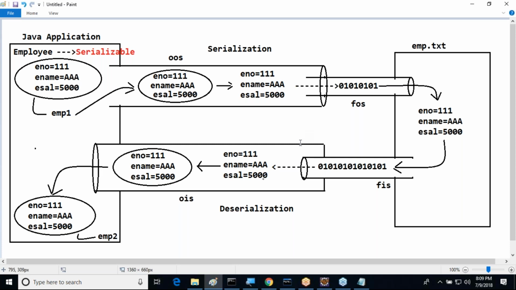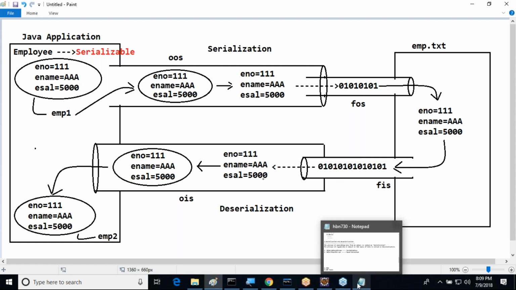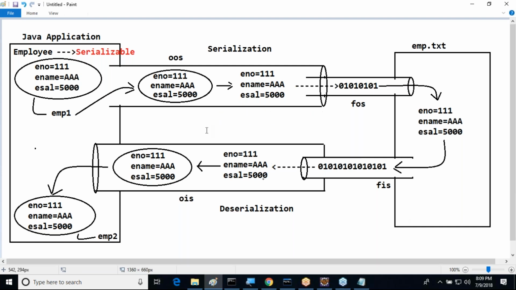But here I have a question now. What is my question? The serialization and deserialization mechanism is available to achieve data persistency. To manage data persistency, the serialization and deserialization concept is available. Then what is the requirement to go for JDBC as an alternative?